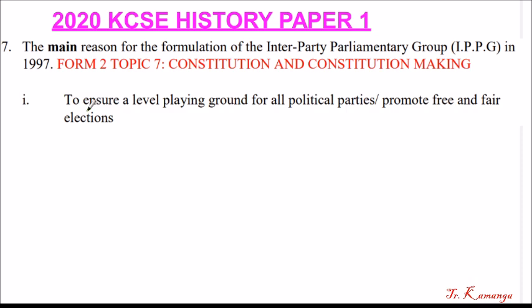So the reason was to ensure a level playing ground for all political parties, or to promote free and fair elections. That was the main reason, as it was seen that KANU was overpowering the other parties. The opposition parties were weak.